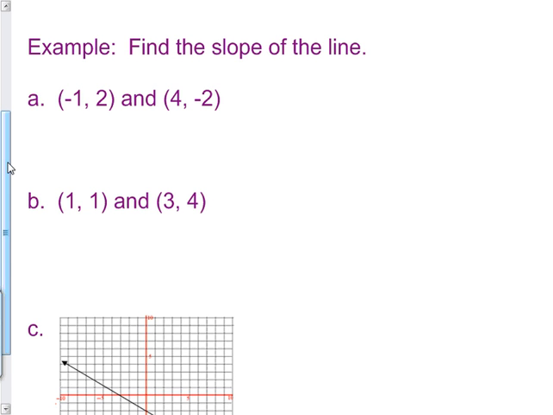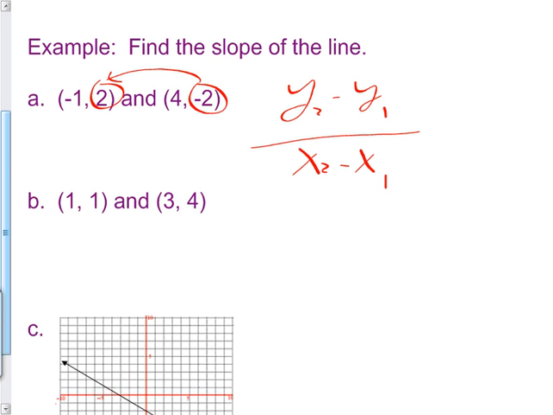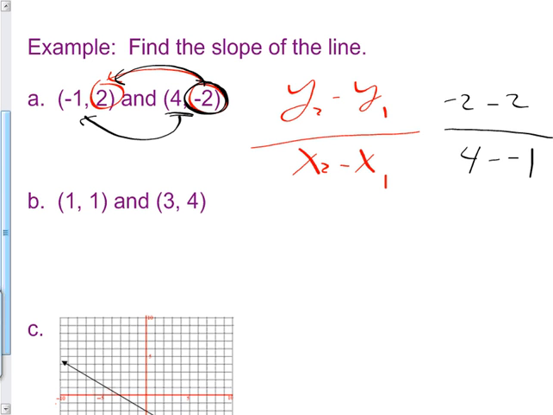Finding the slope of a line. Remember how to find slope? It's a lot simpler. Got 2 points here. You just take this one minus this one, y sub 2 minus y sub 1, over x sub 2 minus x sub 1. That's the little formula. But in case you don't remember that, you just go, the y subtracted, this one minus this one, negative 2 minus 2, over that one minus that one, 4 minus negative 1. Final answer, negative 4 over 4 minus minus 1 really means 4 plus 1, and that means 5. Negative 4/5.